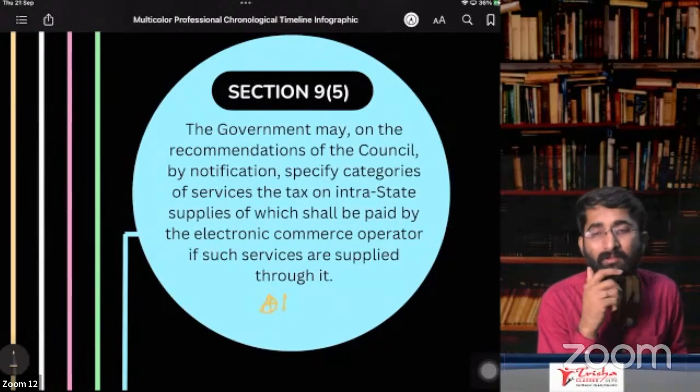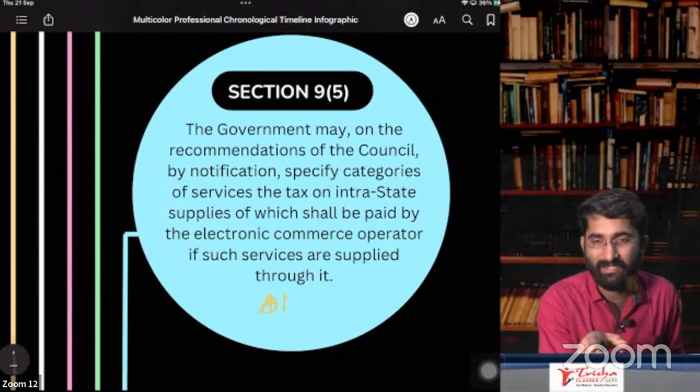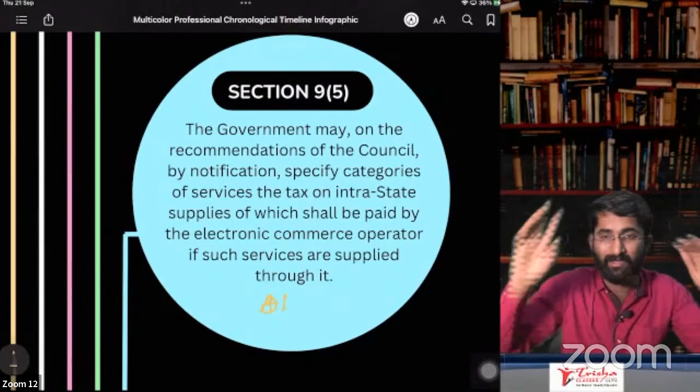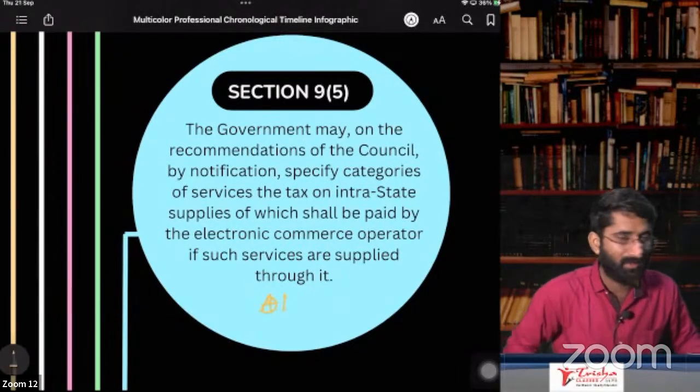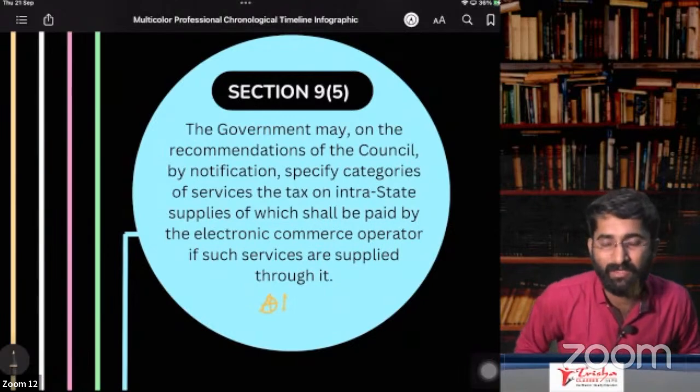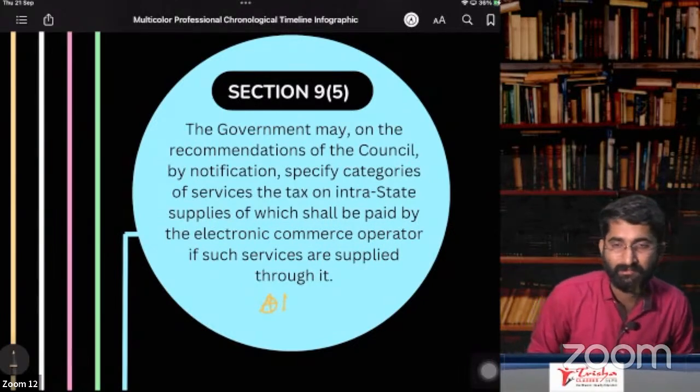So what will the government do now? The government said that aggregators, you are responsible for this. You pay under RCM. Why? Because I cannot catch the recipient, I cannot catch the provider. So you are the one who is the culprit here. You pay under RCM. Finish.